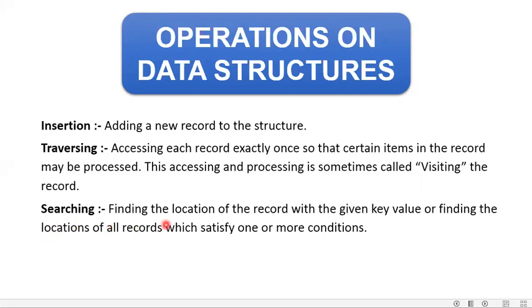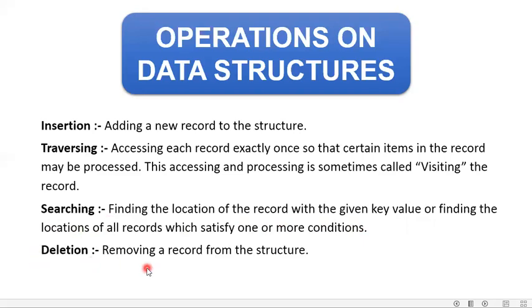Next, searching. Finding the location of the record with the given key value, or finding the location of all the records which satisfy one or more conditions. For example, I want to search the record of a child whose admission number is 810. Now, I have the key value. That means I have the key value in terms of the admission number of a child, and easily I can search the location of the record. But what if I don't have a key value? In that case, I am completely helpless and I won't be able to search the record of a particular child. So finding the record in the data structure is known as the search operation.